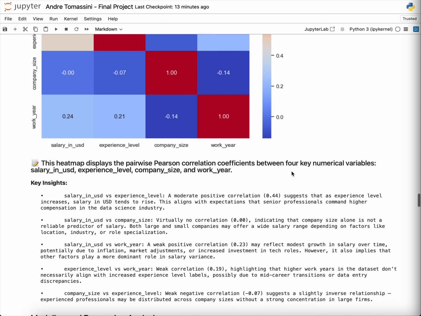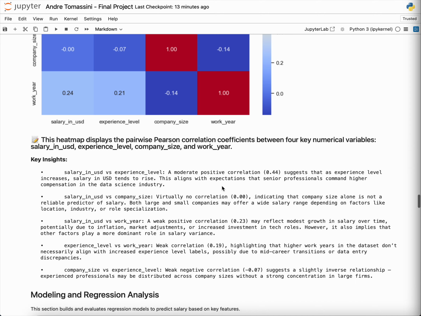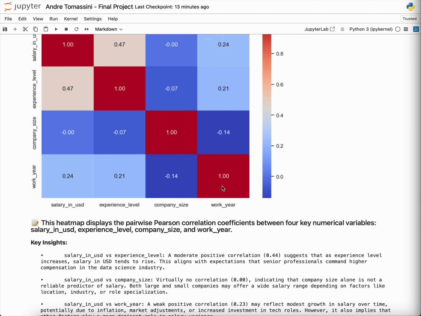So you can see that salary and work year have a 0.24 correlation. And salary and experience level have a moderate positive correlation of 0.44, suggesting that as experience level increases, salary in dollars tends to rise, so that aligns with the expectation that senior professionals command higher compensation in the data science industry.